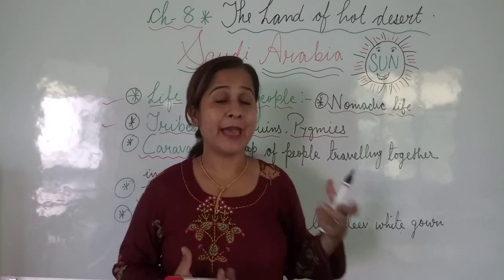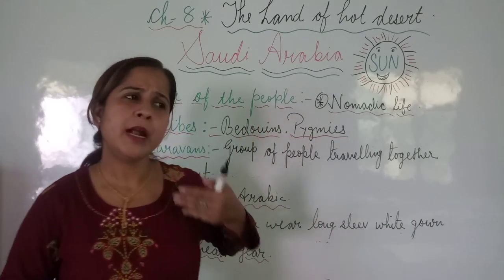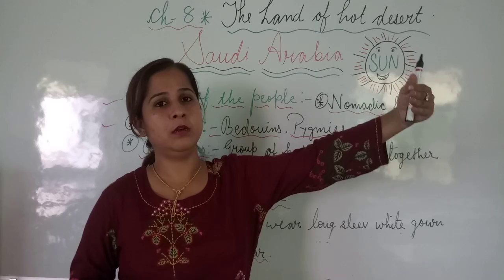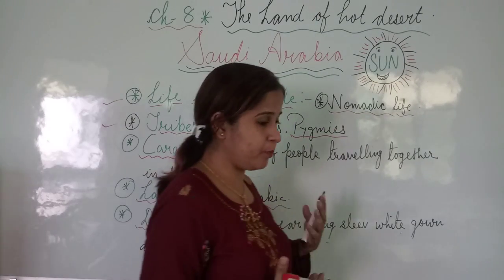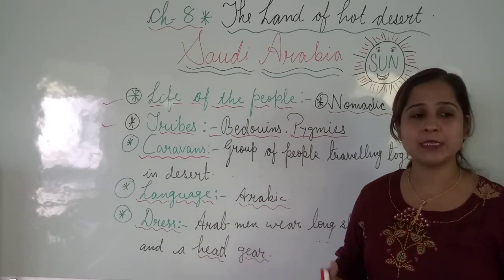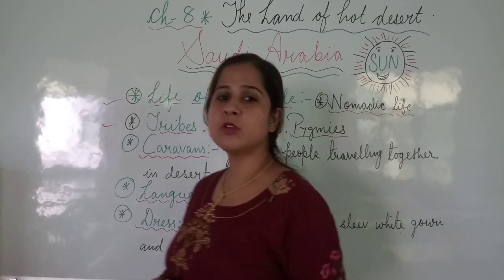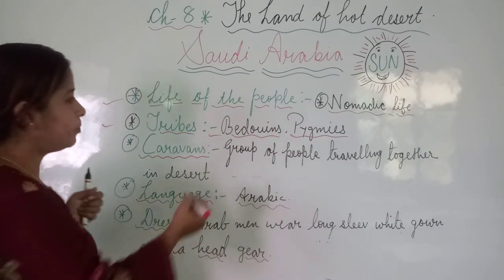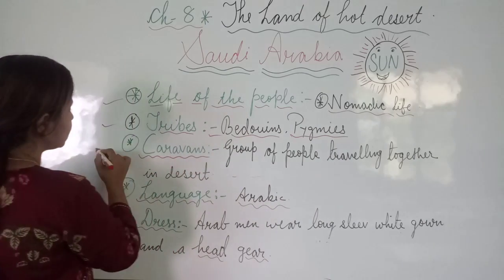They all carry it on the back of the camel and they keep the camel with them and move with the group. That system of moving in a group from one place to another is called a caravan. Fine. This is all about caravans. So a group of people traveling together in the desert, yes, that is called a caravan.